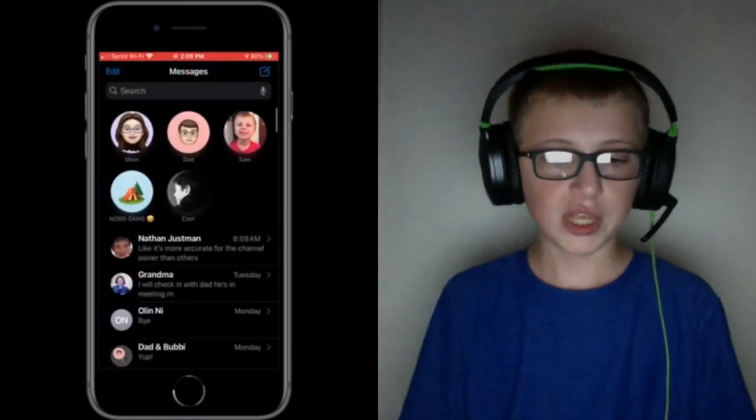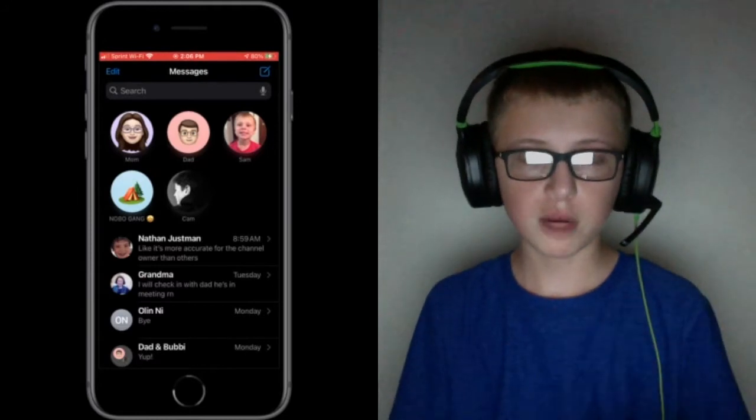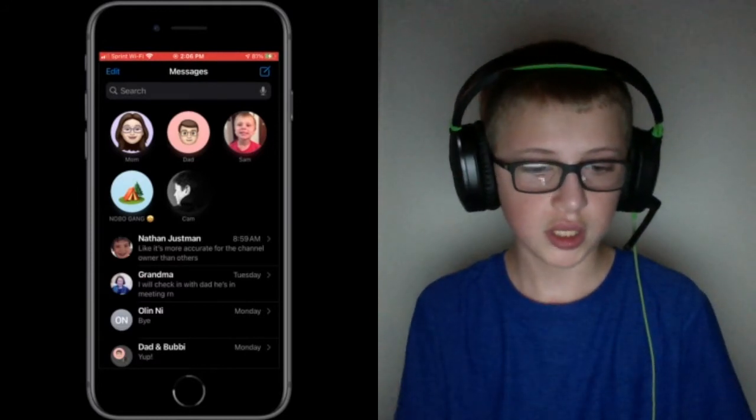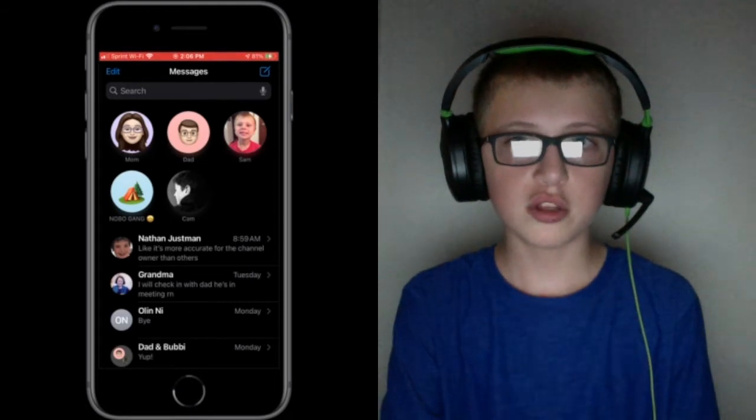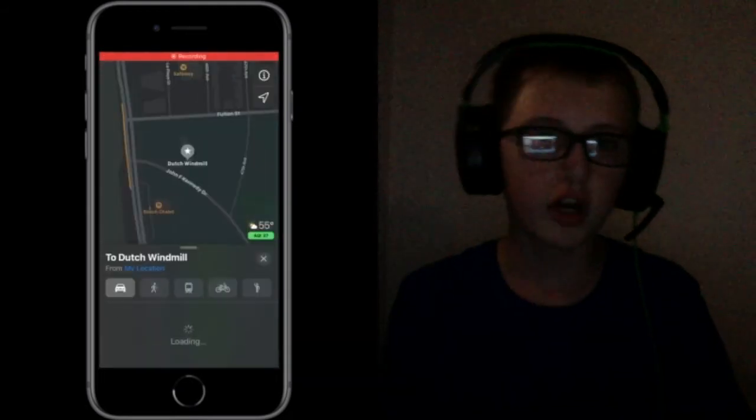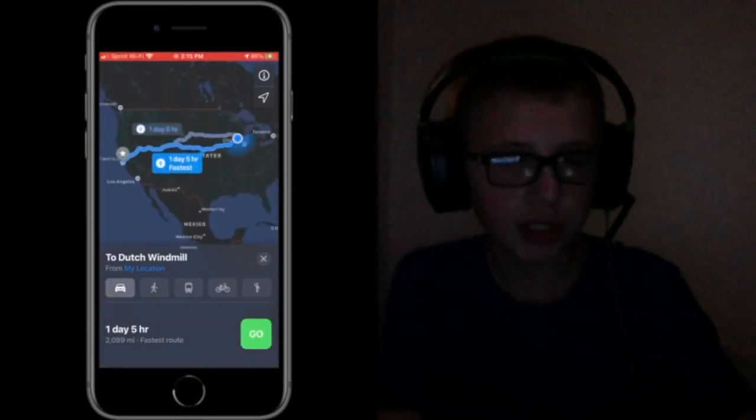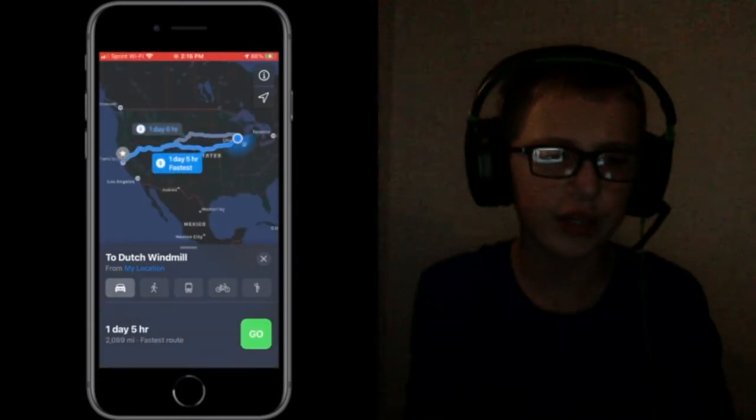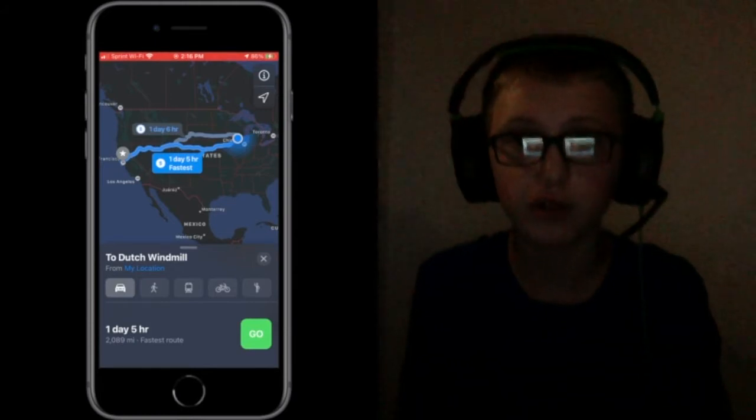And that's it for messages. There are more Memoji design options you can implement, but otherwise, that's pretty much it for the Messages app. Our next app is Maps. Maps is not getting a UI redesign in any way, but there are definitely new features.